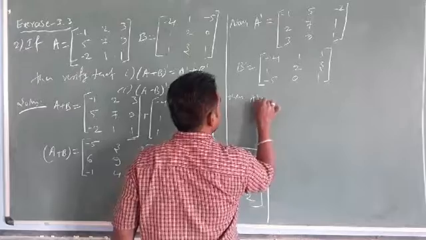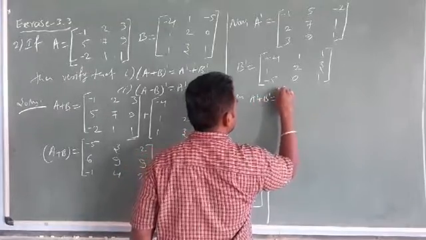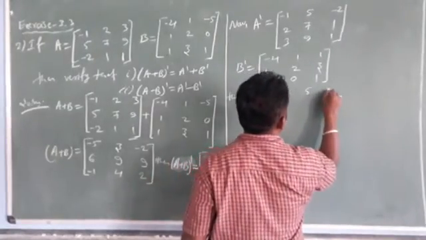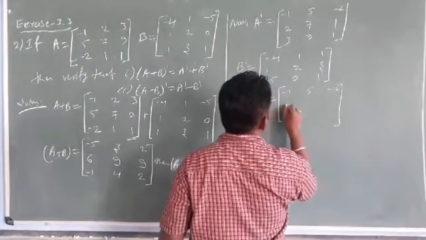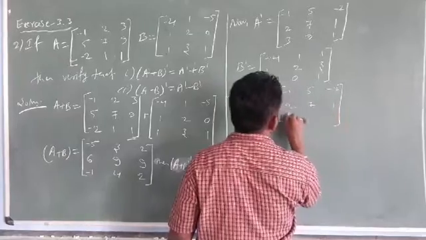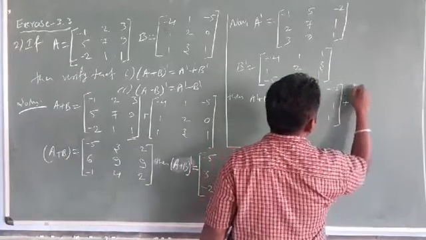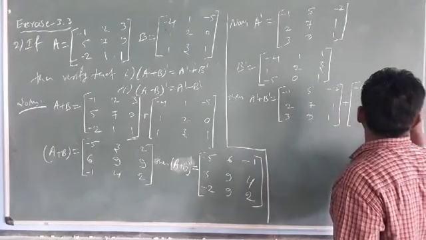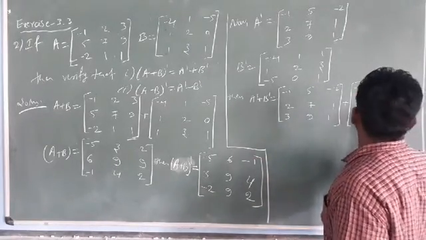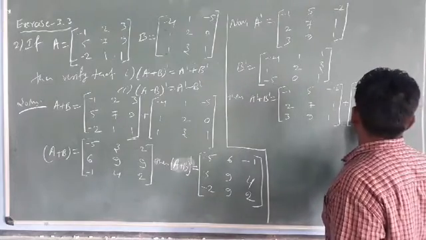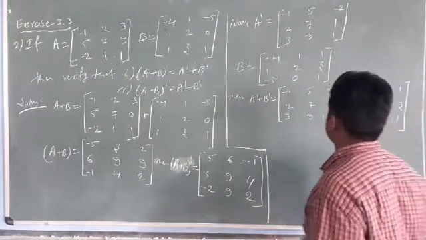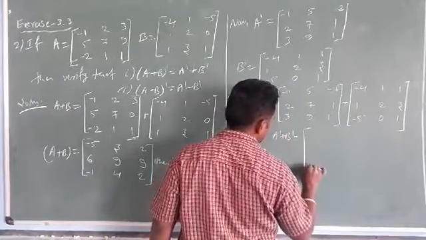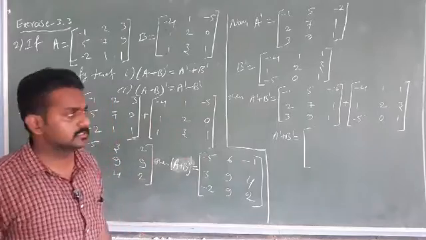Then A dash plus B dash. What is A dash? Minus 1, 5, minus 2; 2, 7, 1; 3, 9, 1. Plus the matrix B dash: minus 4, 1, 1; 1, 2, 3; minus 5, 0, 1. So A dash plus B dash is a matrix of order 3 by 3 only.